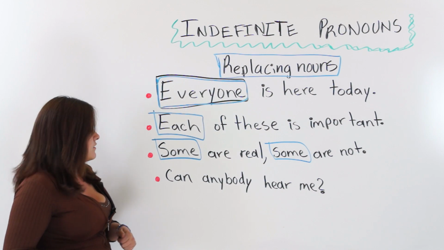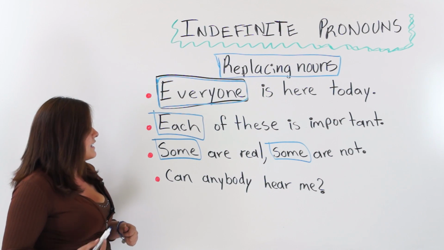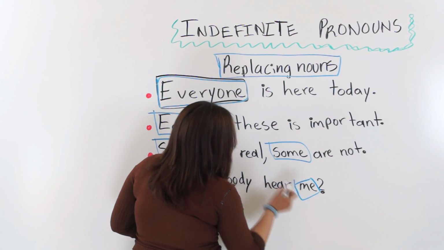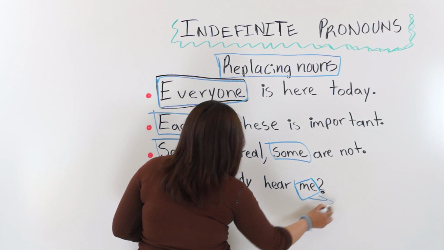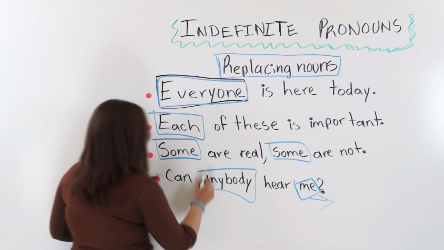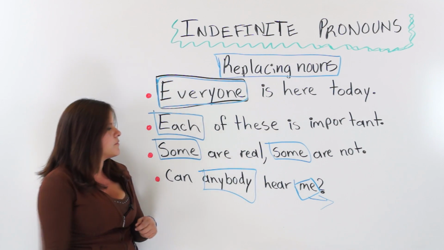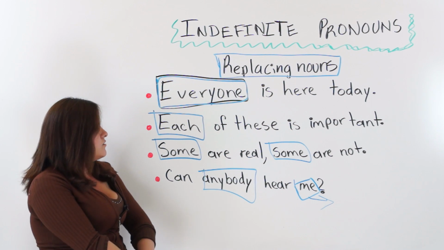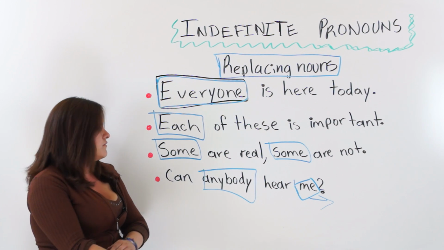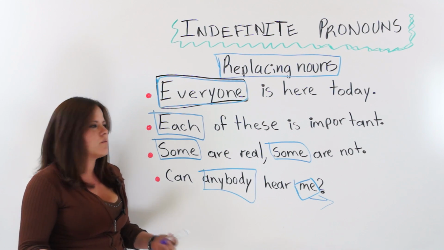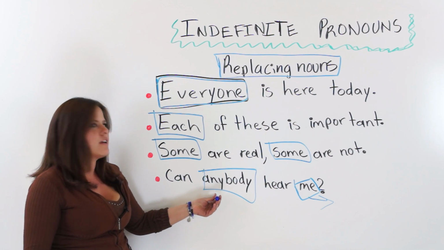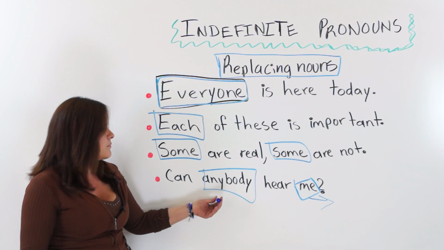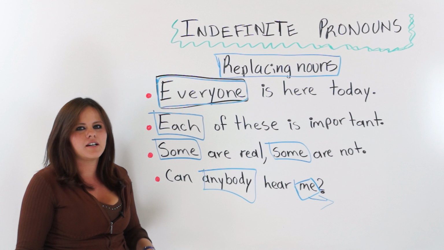The last one says, can anybody hear me? Can anybody hear me? Here we have an object pronoun, but do not pay attention to that just now. Anybody is our indefinite pronoun. Can anybody hear me? You could say, can you hear me? But then we would have a pronoun. It would still be replacing the noun. We could say, can John, Dave, Louis, and Lucas hear me? Can anybody hear me? All right. So this is replacing the nouns.